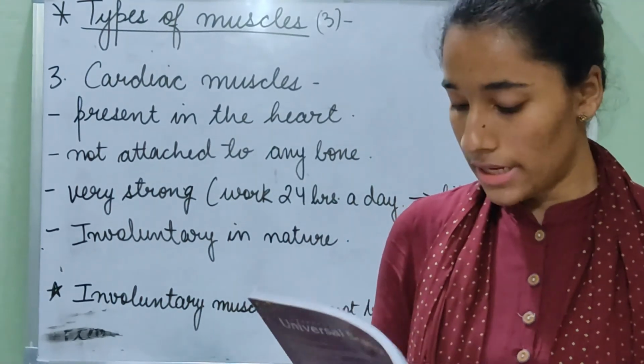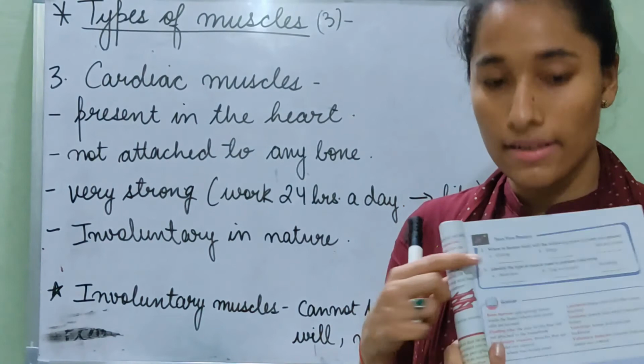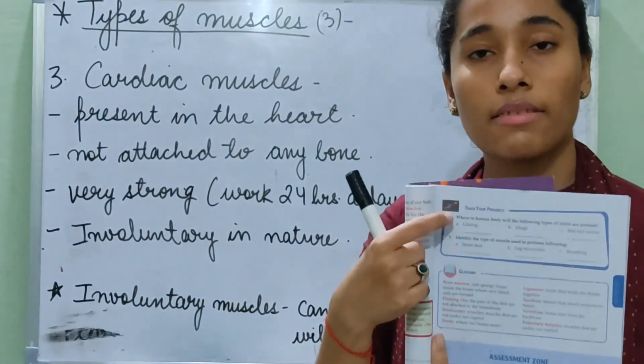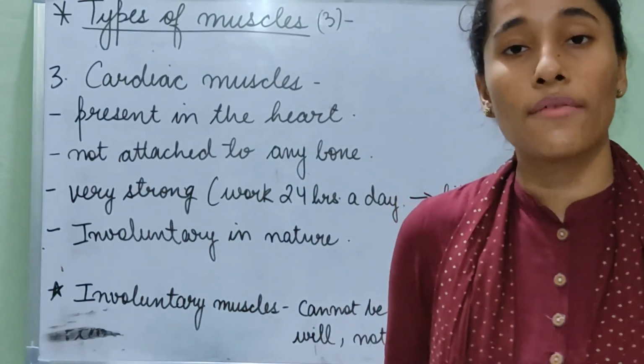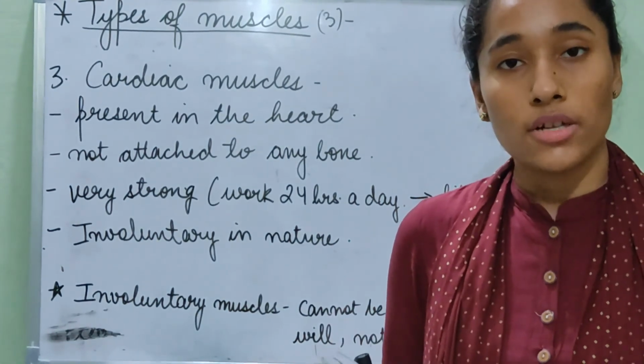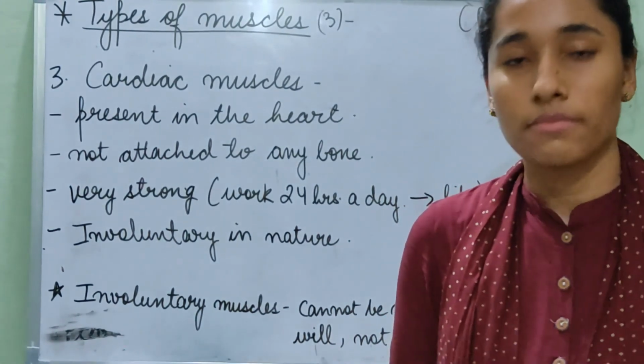Your homework for today is on page number 41, that is Track Your Progress. This is your homework for today, and you have to revise what we have done today, that is the types of muscles. Thank you.